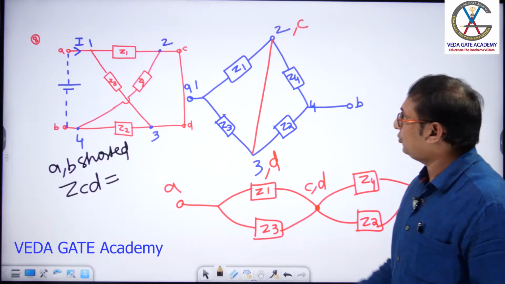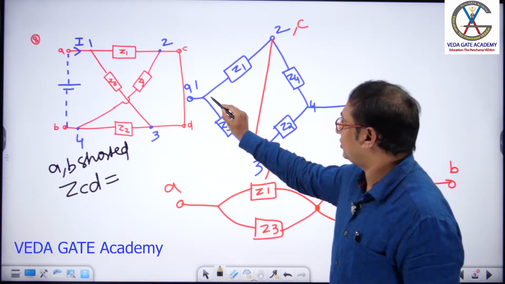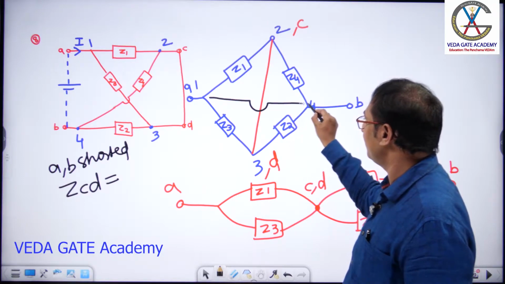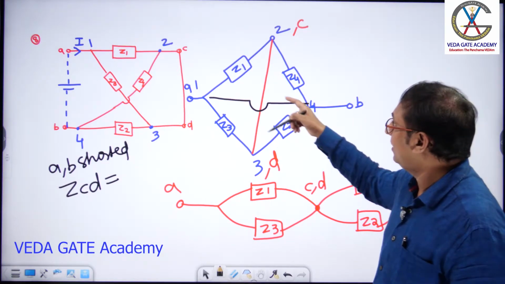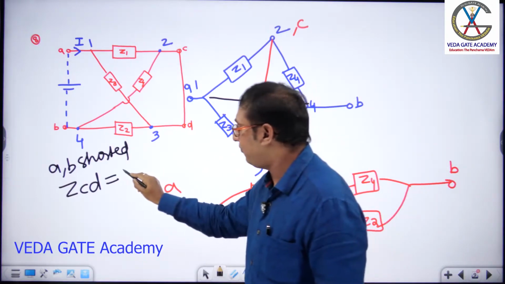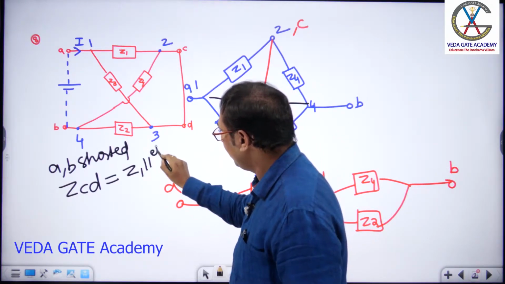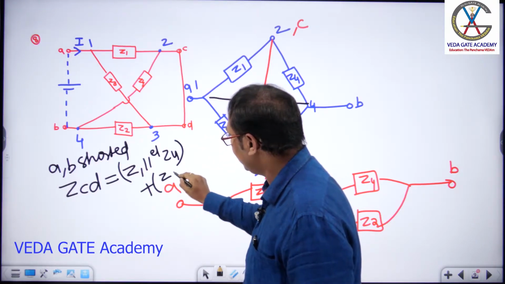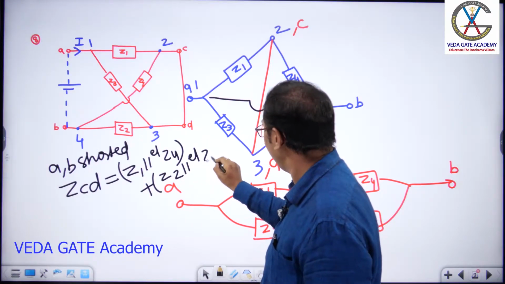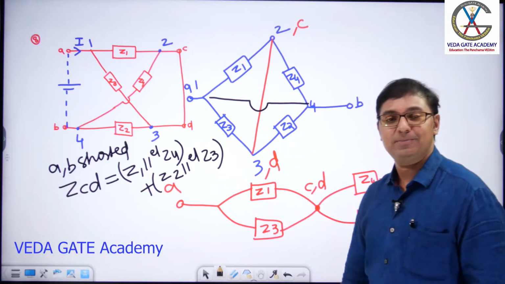Come on, sir. If you short A and B terminals, the short wire will be like this, without this red wire, only the black wire. Z1 parallel Z4 plus Z2 parallel Z3 is your answer.